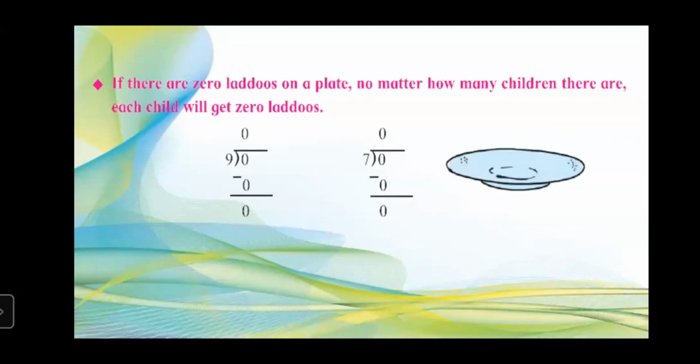If suppose 7 children are there and they want laddu, so what we have to do? We have to divide 0 by 7. And what answer we'll get? We'll get 0 as the answer. No matter how many digit number is that. If suppose there are 100 children, and again we have to divide 0 by 100, then what answer we'll get? We will get 0 as the answer only. So whenever we divide 0 by any number, we will always get the answer as 0. So keep this thing in mind.